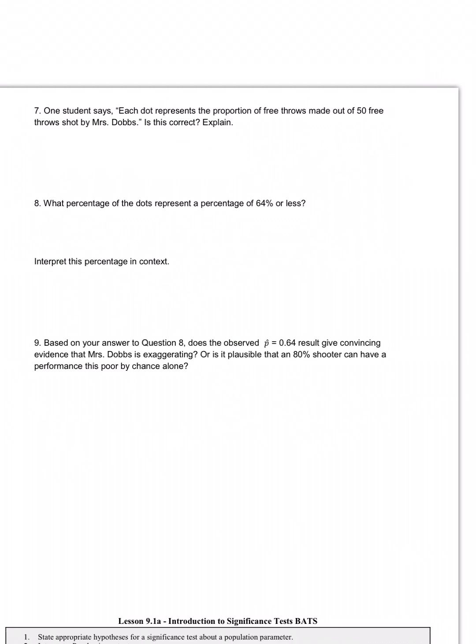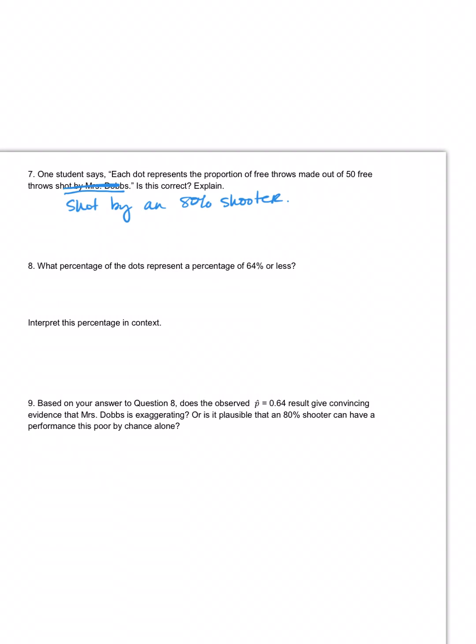Well, do we know that I'm an 80% shooter? Yeah, it's like missing the percent. Oh, I see. I think you're right. It's not shot by Ms. Dobbs. This is shot by an 80% shooter. Is that what you're getting at, Tommy? Yeah, that's what I understand. It's not by me because we're trying to prove if I'm exaggerating or not, right?